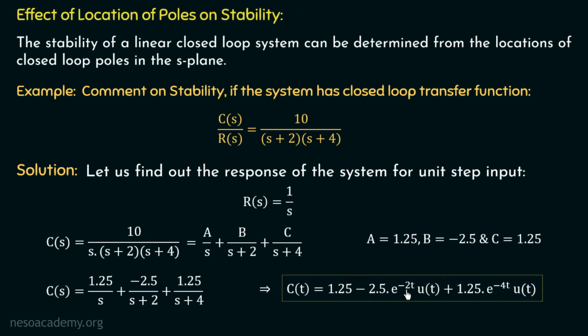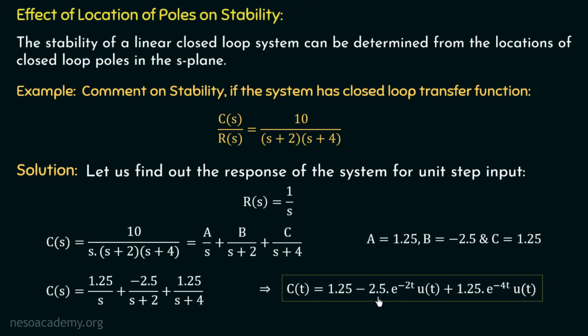In the same way, the inverse Laplace transform of 1 over s plus 4 is e to the power minus 4t. And the inverse Laplace transform of 1 over s is equal to 1. And that's why the inverse Laplace transform of 1 over s in this term is equal to 1 and hence we have the constant 1.25. So this is the complete time domain output of this closed loop system if we apply the unit step input.